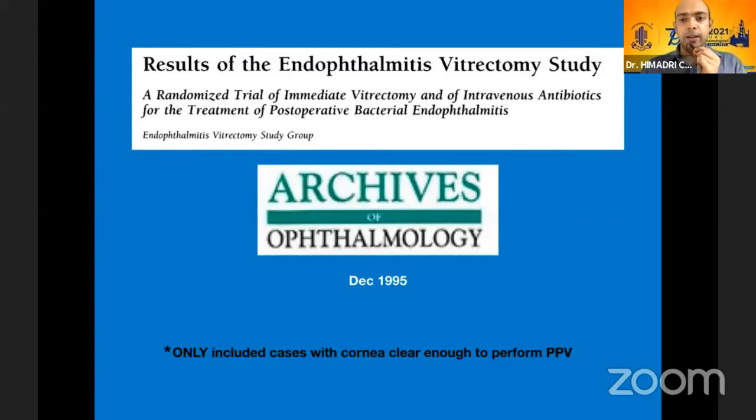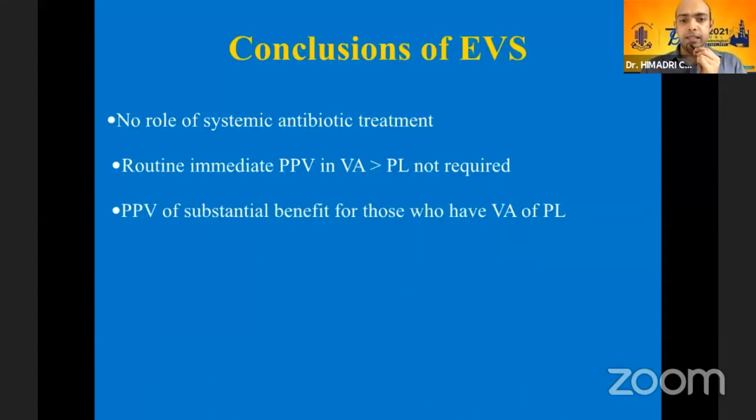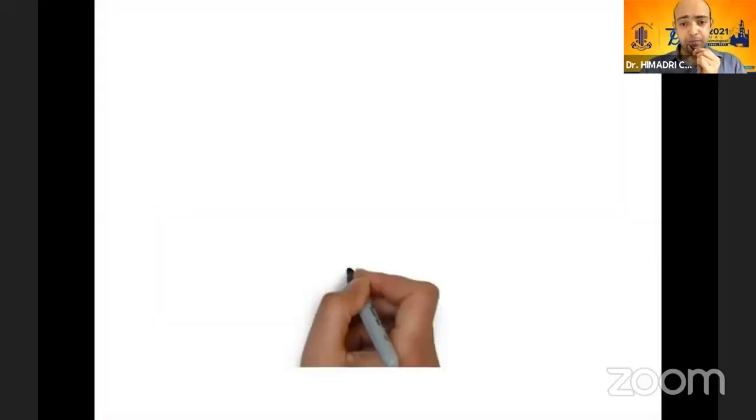Now, what did EVS conclude? They said that systemic antibiotic had no role in the management of endophthalmitis. Routine immediate pars plana vitrectomy was not required when the visual acuity was better than light perception. And pars plana vitrectomy was beneficial only when the patient had a visual acuity of light perception only.